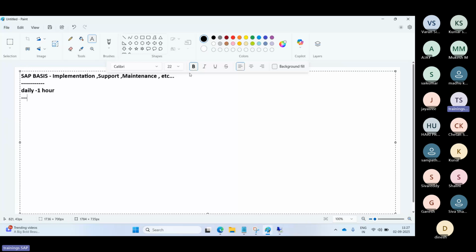You will get the documentation and videos, and you will get server access to practice the SAP-related topics and everything, even implementations, support activities and maintenance activities, whatever is required as a real-time person. All these things we will discuss in our regular classes here, right?